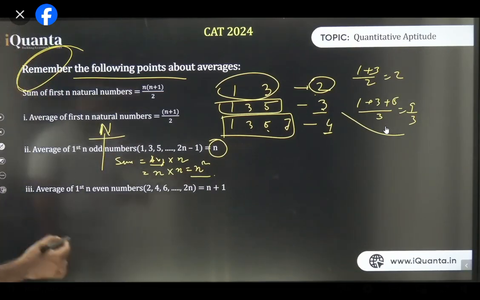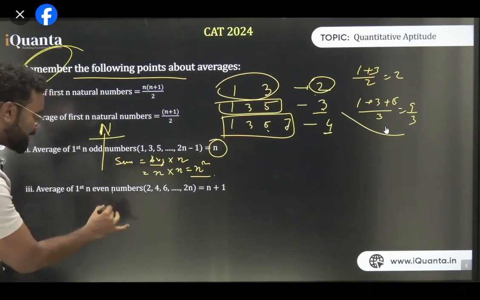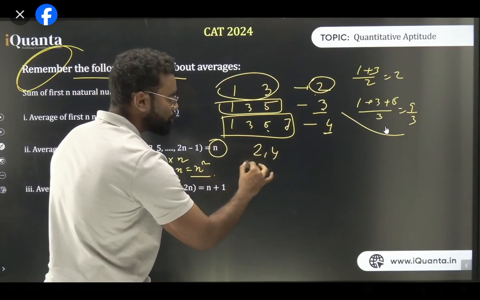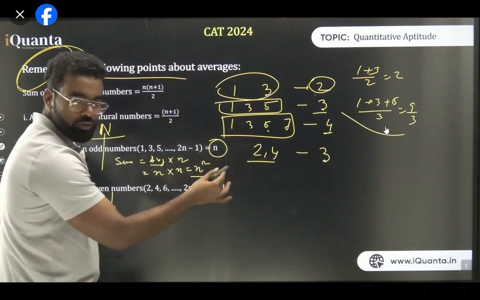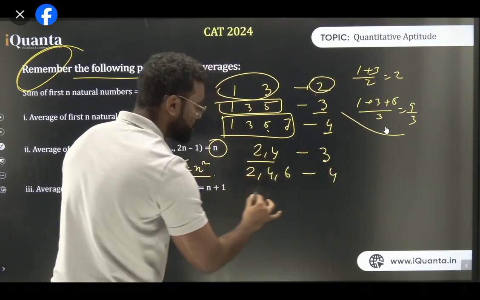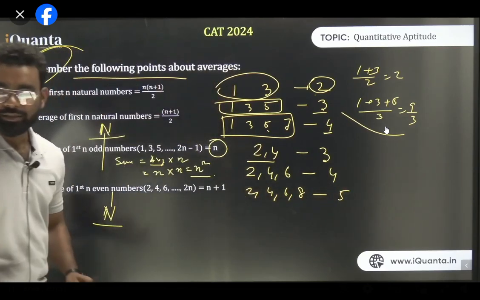The next is basically the average of the first n even numbers. So think about this, the average of the first n even natural numbers. It starts with what? 2 and 4. What is the average? 3. First 3 even numbers, 2, 4, 6. What is the average? 4. 2, 4, 6, 8. What is the average? 5. Am I clear?